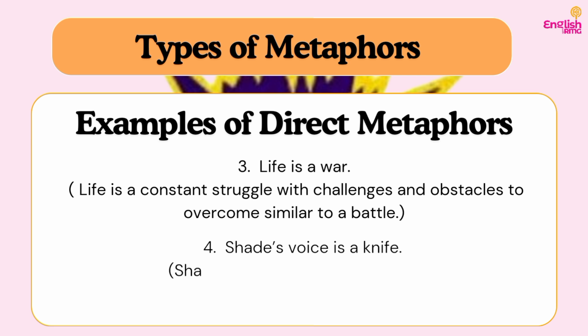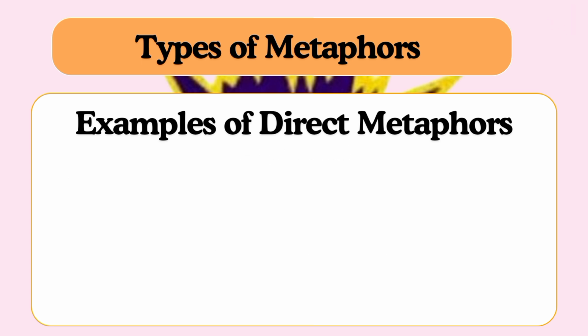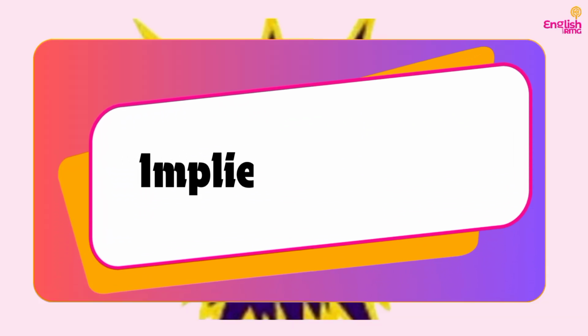Do you understand? So, example 4, Sade's voice is a knife. This is also a direct comparison. It does not mean that Sade's voice has a sharp edge, it only means that his words can be hurtful. Do you understand? So it's like comparing the feature of a knife, which is capable of cutting something, to that of Sade's voice because it is also capable of hurting someone's emotions.